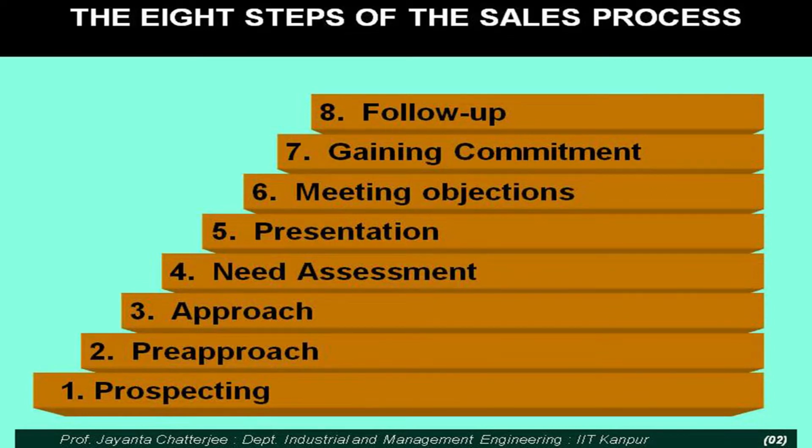In all sales situations, the salesperson will face objections and will have to handle them. Through that, finally, gain commitment, and after the sale, also remember the point of follow-up, which is another very important part in relationship-based selling.